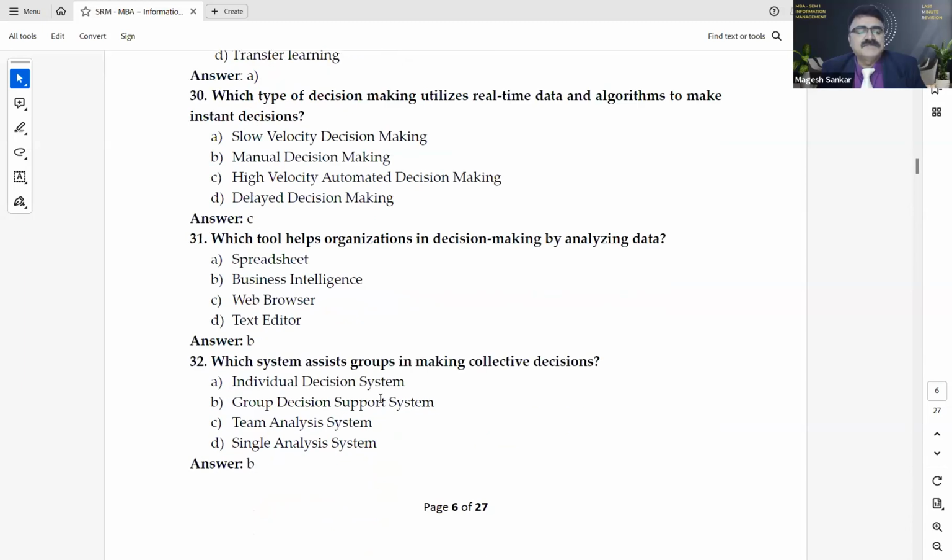Okay. Next learner. Next person. Sir, I will read it. Yeah. Sonam Rathore. Yes. Yes. Which tool helps organizations in decision making by analyzing data? Answer is B, business intelligence.